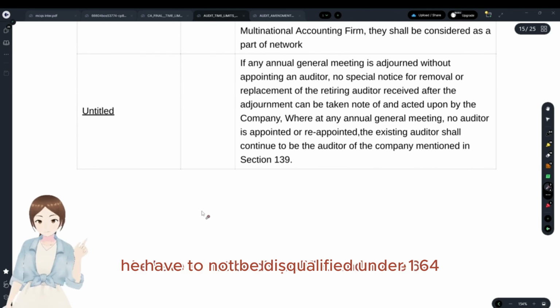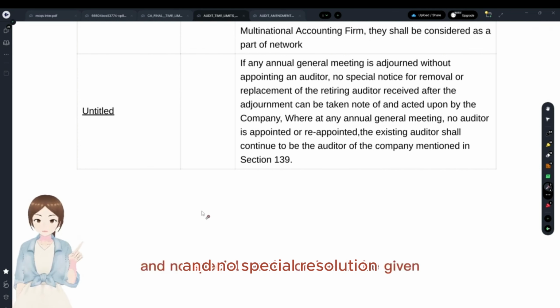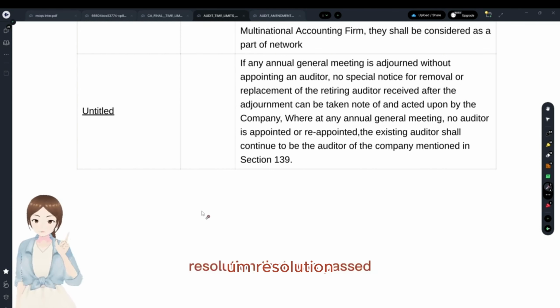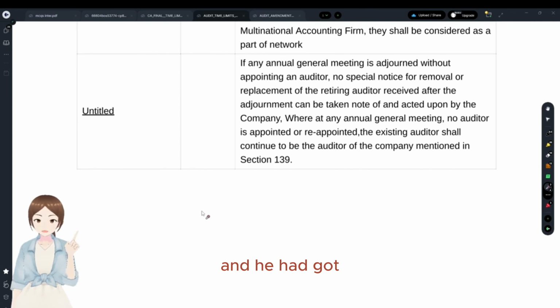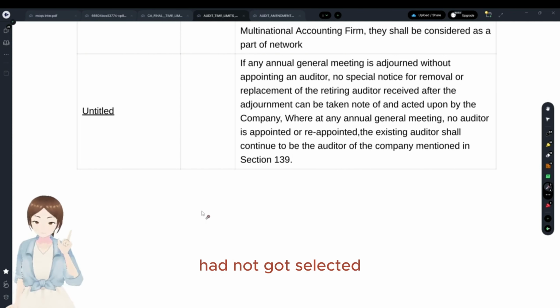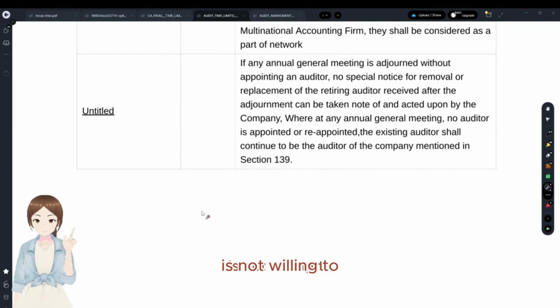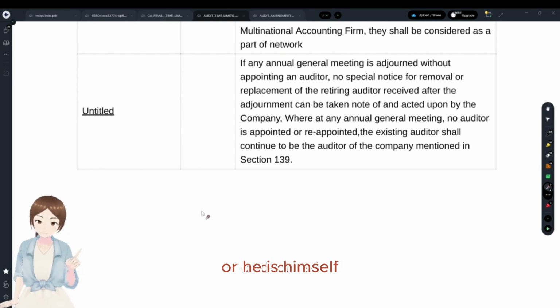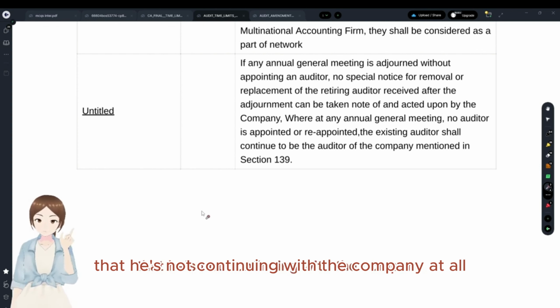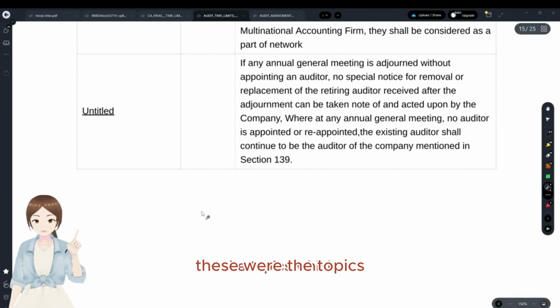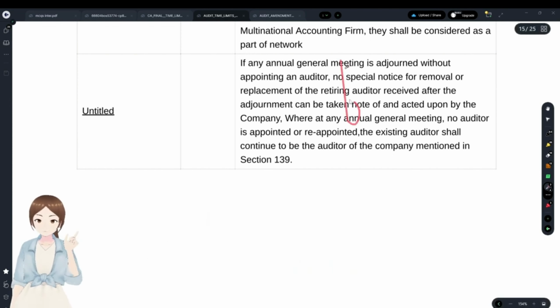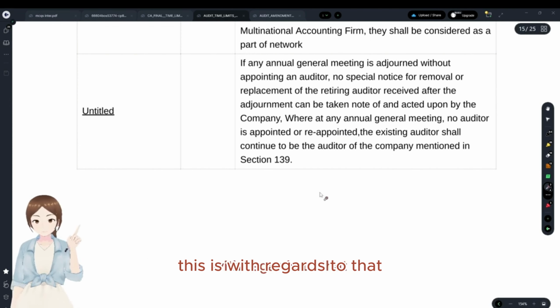First thing is he must not be disqualified under 164, and no special resolution has to be given, and there shouldn't be any resolution that was passed where he had not got selected, or he himself declared that he's not continuing with the company. These were the topics which I didn't remember much. This is with regards to that.